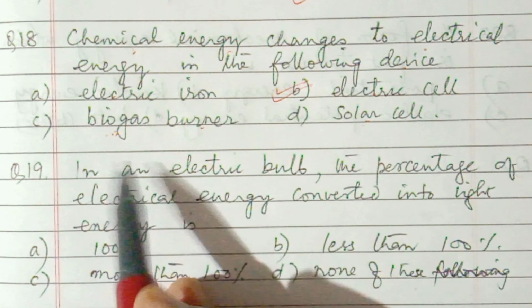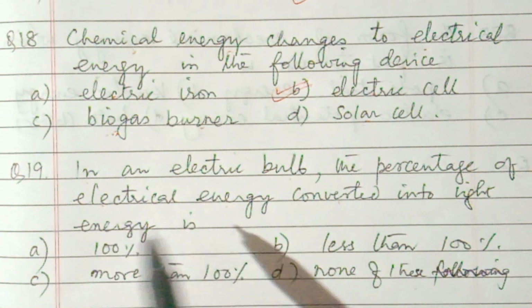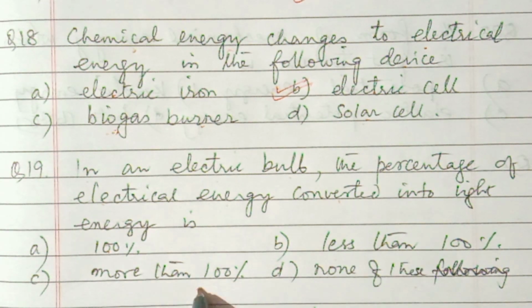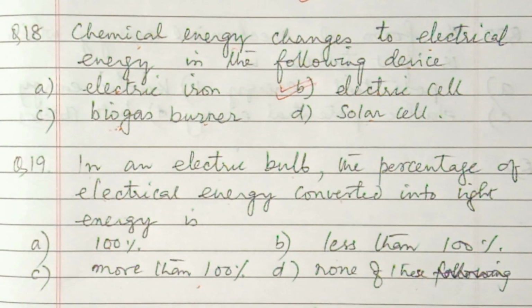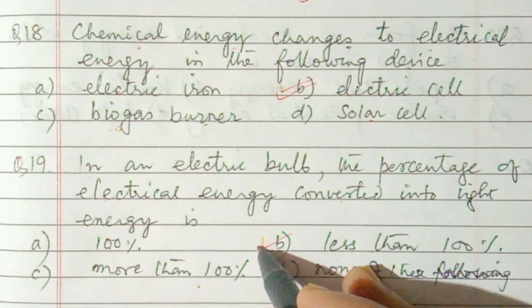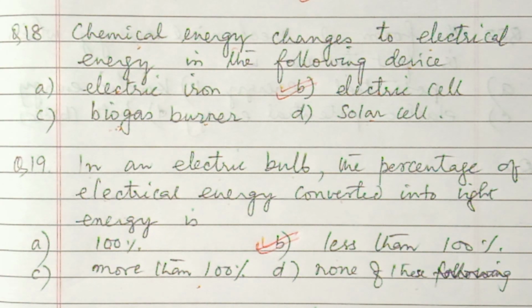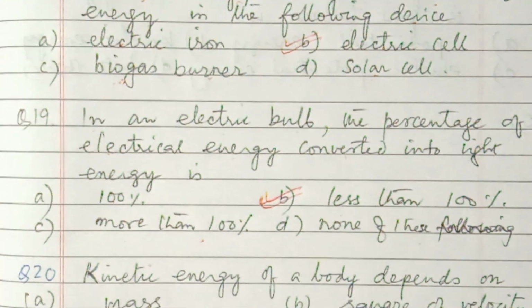Next, number 19. In an electric bulb, the percentage of electrical energy converted into light energy is how much? 100%, less than 100%, more than 100%, none of the above. Okay, so what is the answer? So answer is less than 100%, because some energy is converted into heat energy. So not all energy given to the bulb is converted into light, so it will be less than 100%.